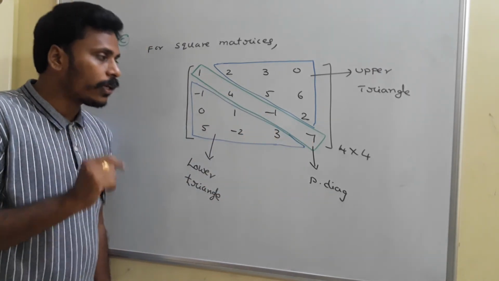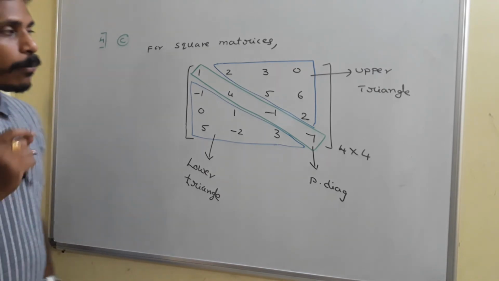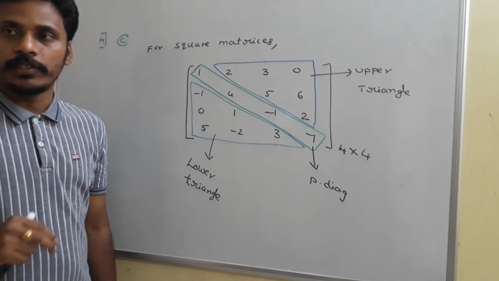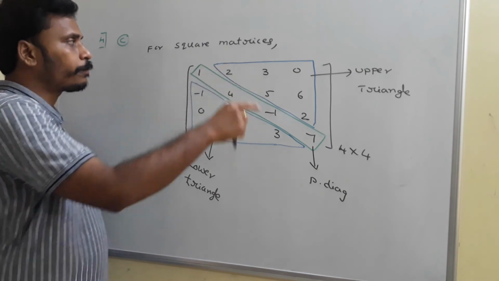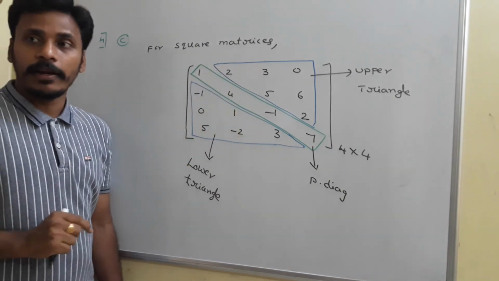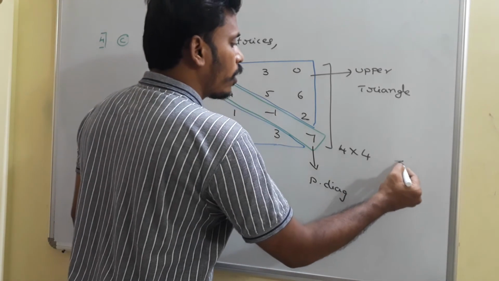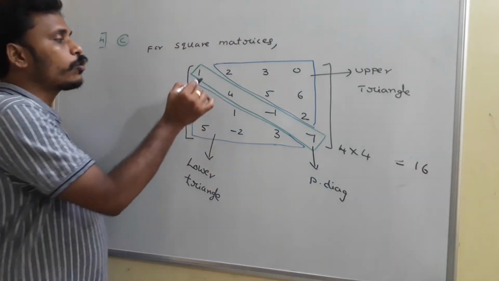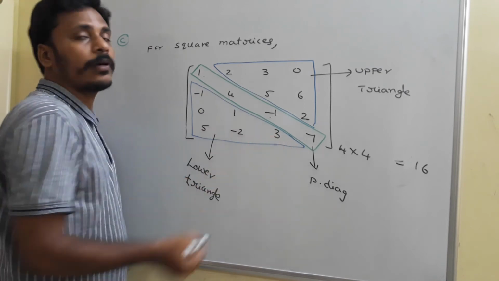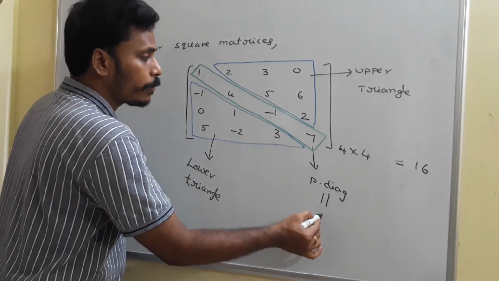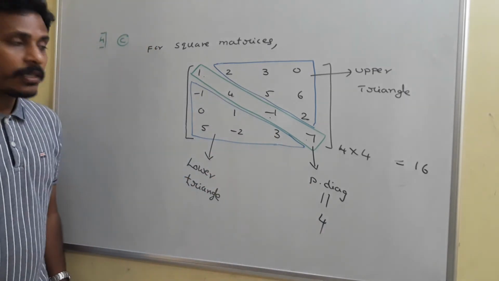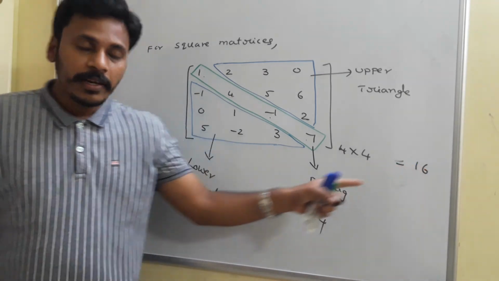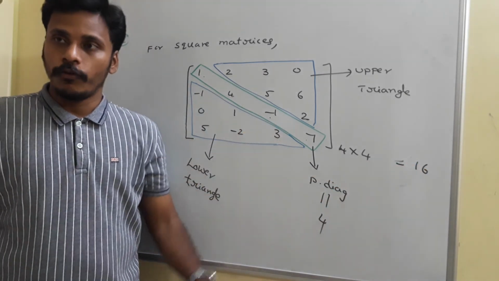Now try to count the number of elements in each part of this division. This is a 4 by 4 square matrix, and the total number of elements is 16. The number of elements in the principal diagonal is 4.